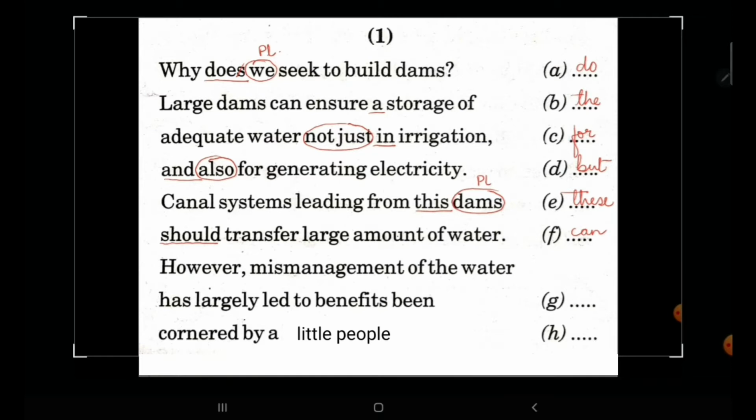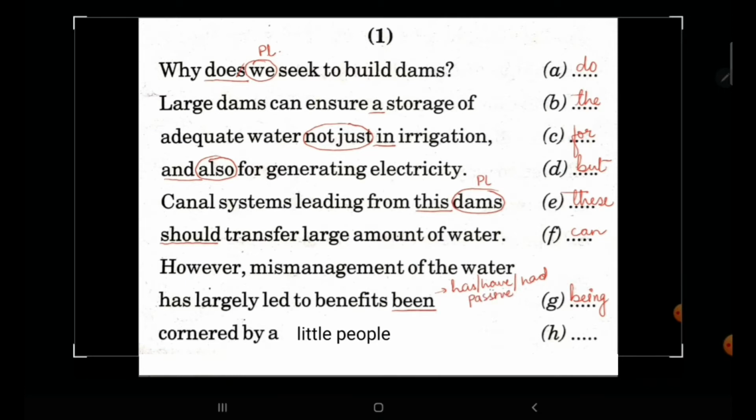However, mismanagement of the water has largely led to benefits being cornered. Now it is never been cornered, it is being cornered. Because been is always used with has or have. Whenever you have been, you will use it with has, have or had in the passive voice.